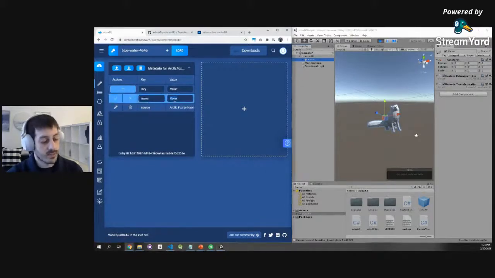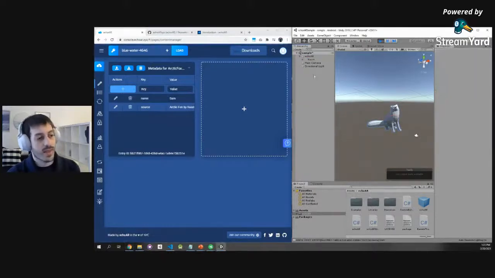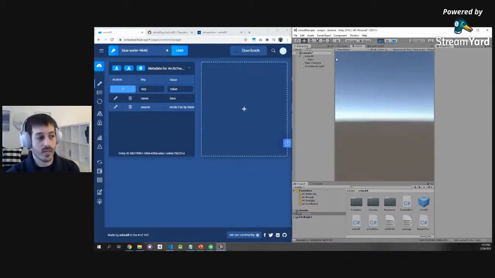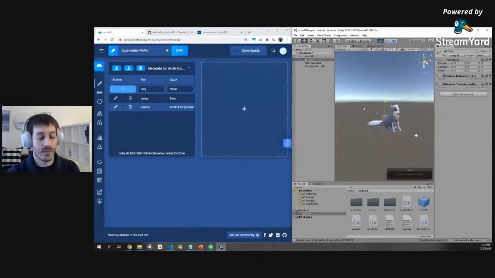Now, if I change the name to something else, nothing happens. Why is that? Because that snippet of code only happens in the start function. So if I restart the application, we'll see that data again will stream from the cloud to the game engine, and now we have Sam the Fox. But what happens if I want this to happen every single frame and basically in real time?